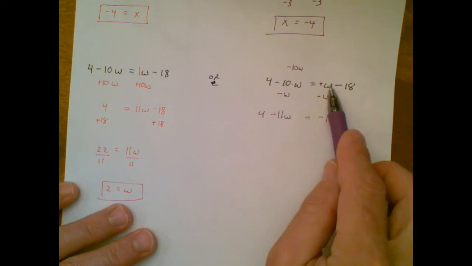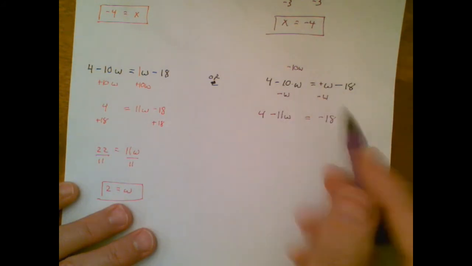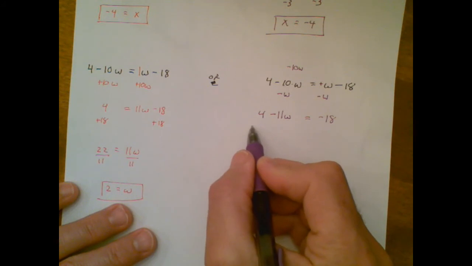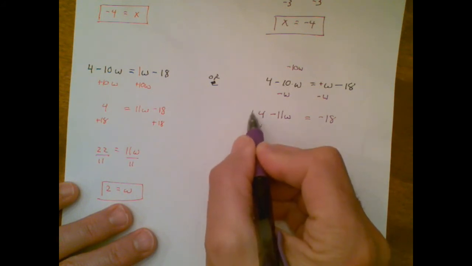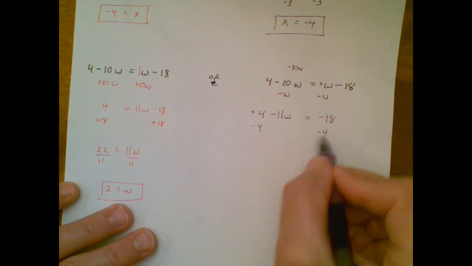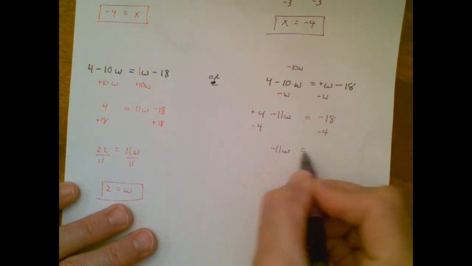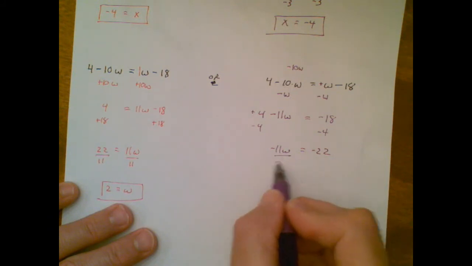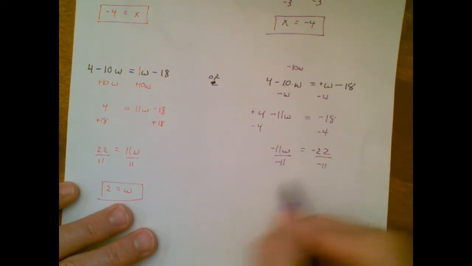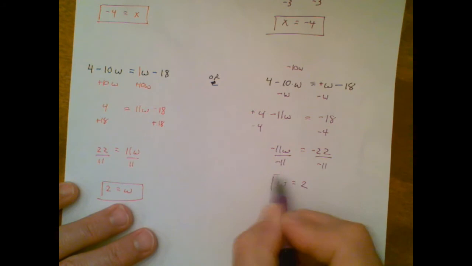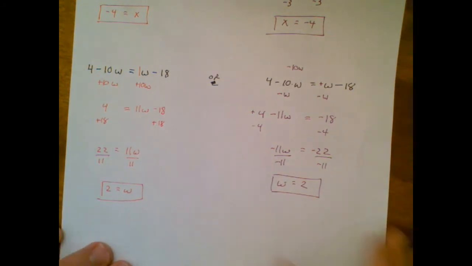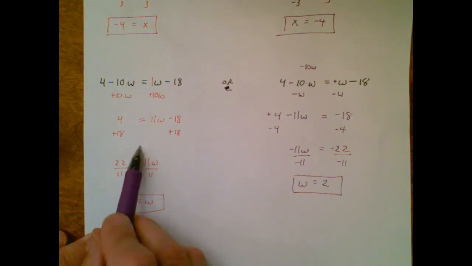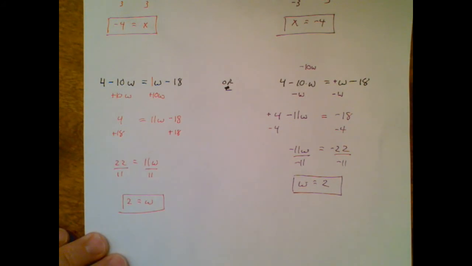So we have now moved this plus w over to the other side. My goal is to get w by itself. I have to move this 4. There's an implied positive sign there. Negative 11 is attached. I will divide. And as we expected, we get the same answer no matter which way we go, this way or this way.